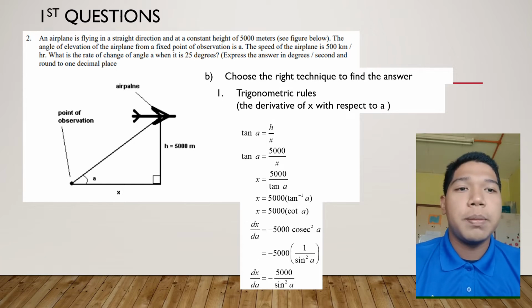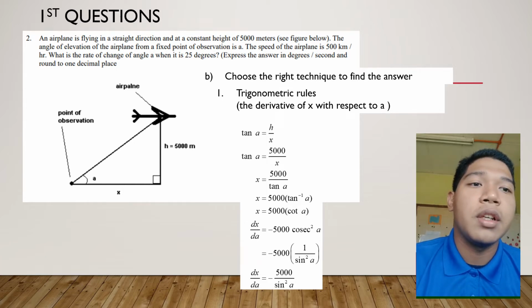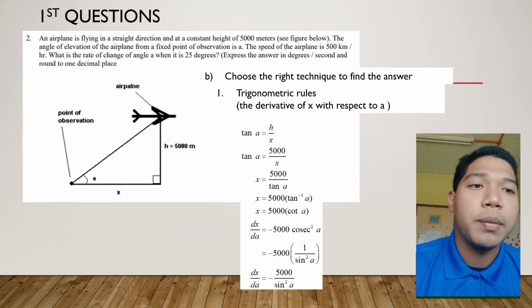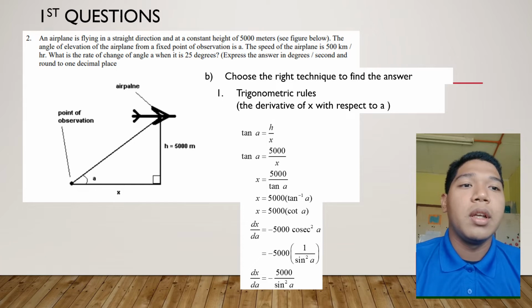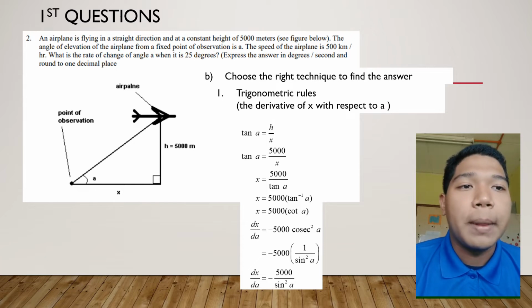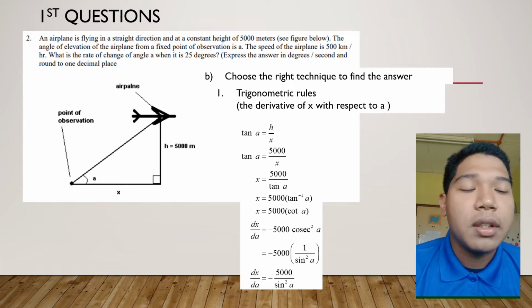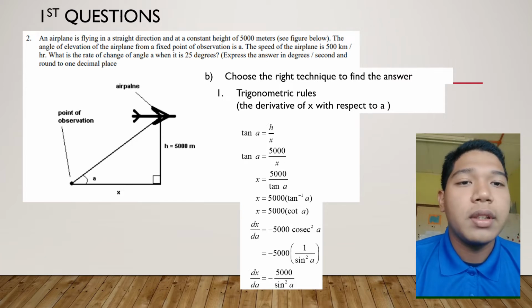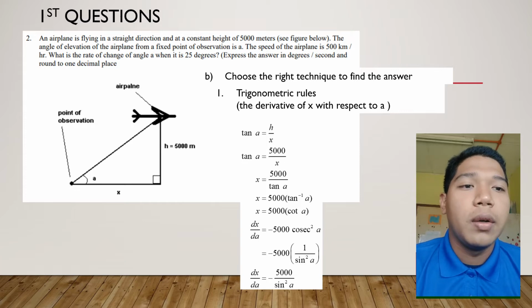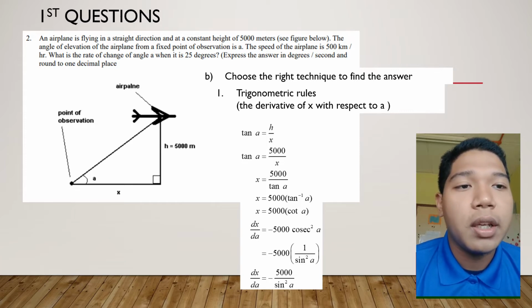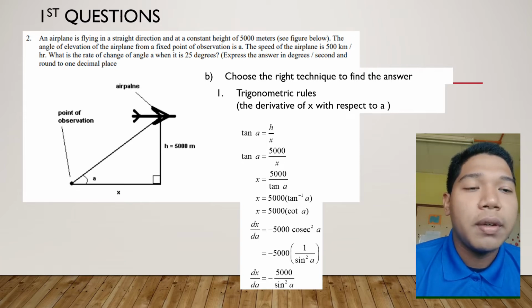Then we change the positions between x and tangent A, and the equation will be x equal to 5000 divided by tangent A. Then x equals 5000 open bracket tangent negative 1 A close bracket, and we change it into x equals 5000 open bracket cotangent A close bracket.